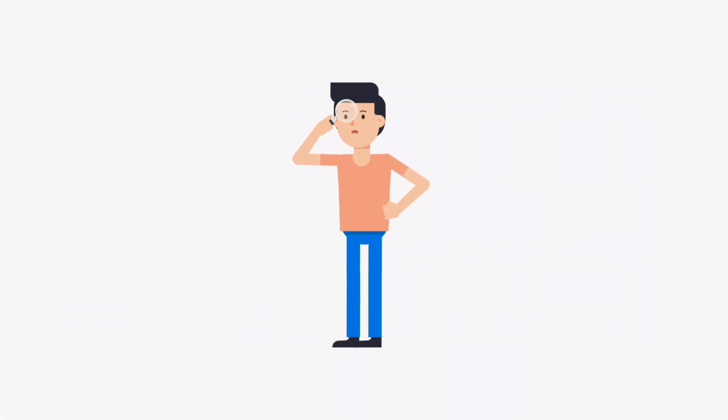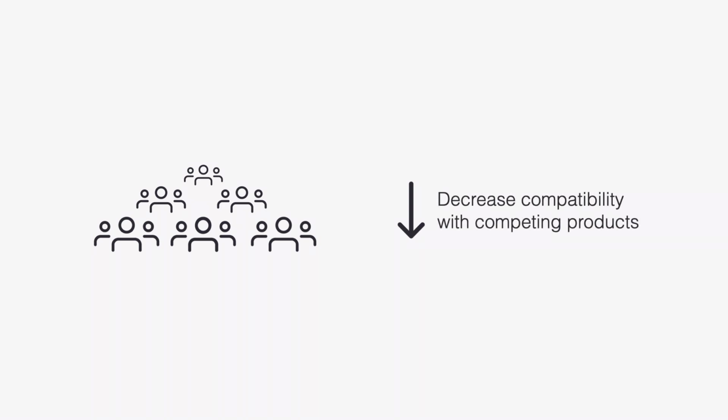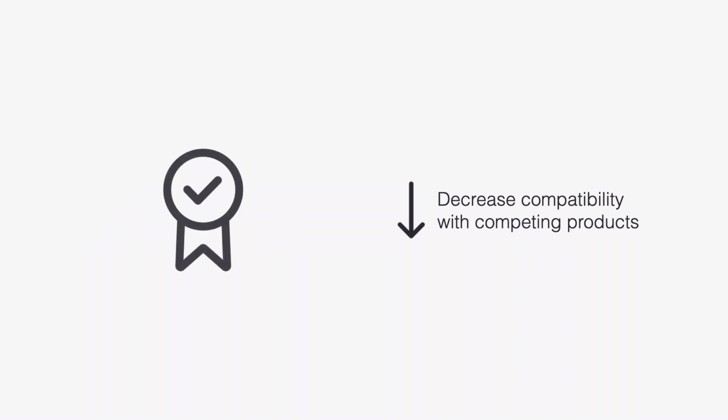But hold on. Compatibility choice is a double-edged sword, since desirability of compatibility often changes over time. Once we have a large enough installed base of users, we want to make sure to decrease compatibility with competing products. This makes our product more unique and helps to secure our competitive advantage.